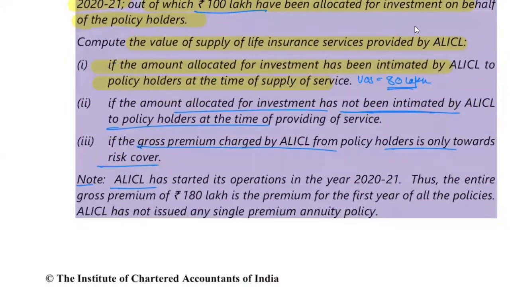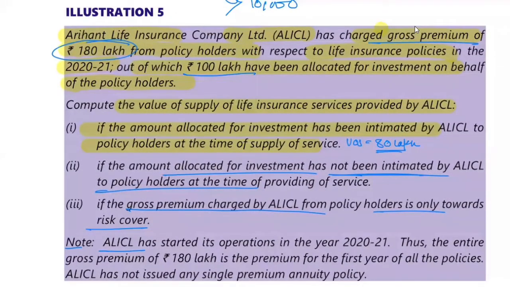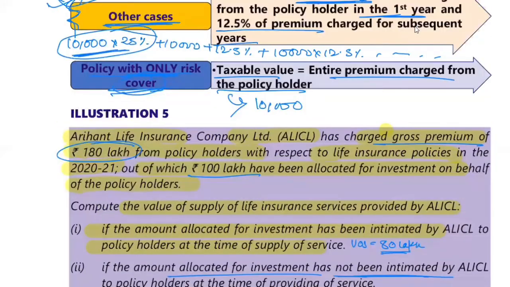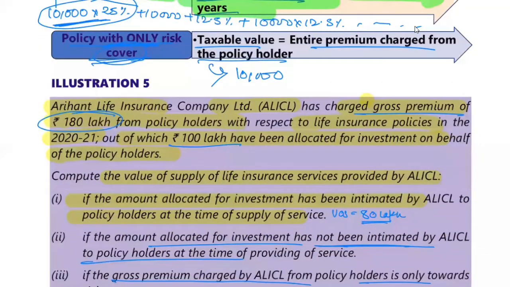And suppose it is charged yearly, then also we don't know because they have not informed us. So it falls under other cases. And other cases, what was the case? 25% in the first year and 12.5% in the remaining. Why is it falling under other cases? Because information is missing, whether it is monthly or annually. We don't know. With just reading the example, we cannot guess what it is. So it is other case. That is how we need to solve.